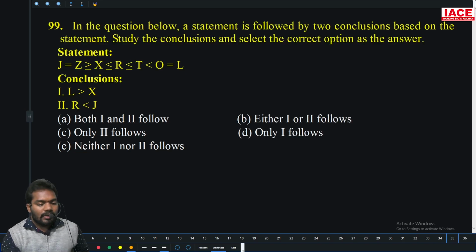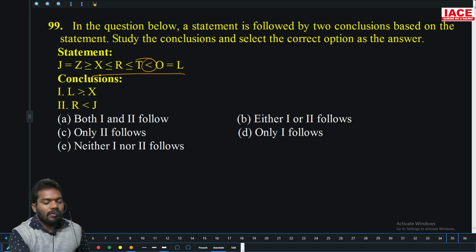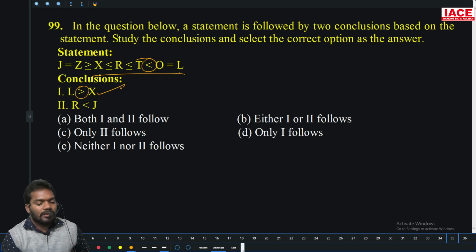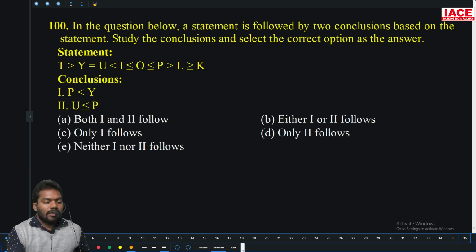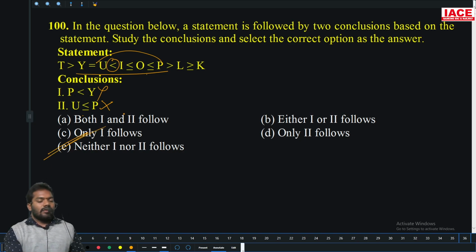Then L to X they are asking, L to O, L to X they are going. Going like without luggage follows. J to R there is opposite symbols, not follows. Only 1 true. The last question, Y to P, there is a not going, not follows. P to U going but without luggage, but I want with luggage, not follows. So neither one, not follows.